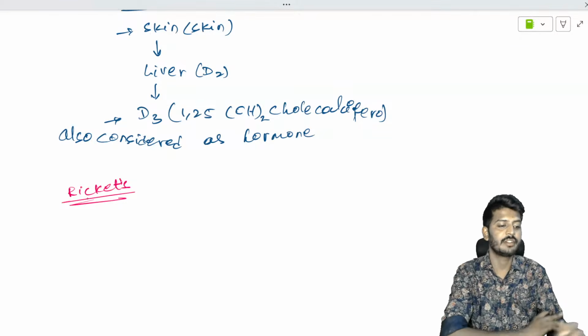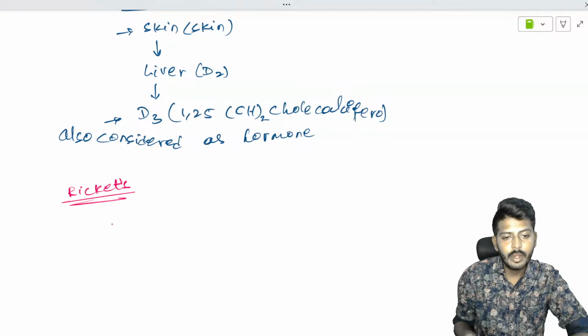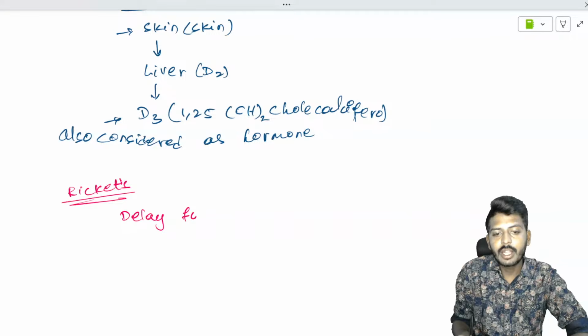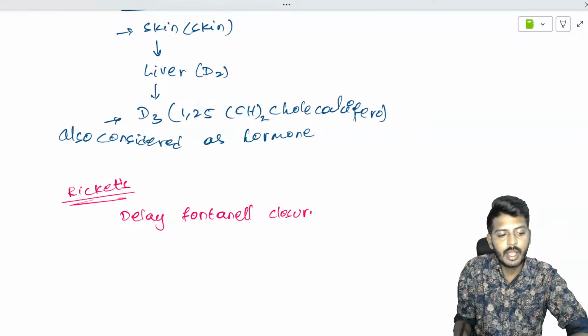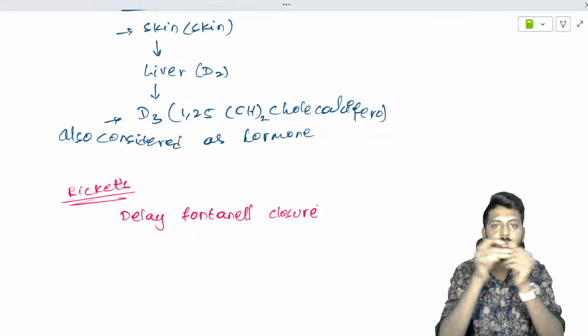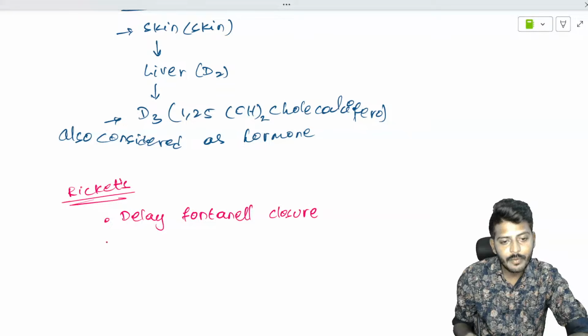It is a very important point to understand. There is a delay of fontanelle closure in children. In the head there are anterior and posterior fontanelles, and these will close very slowly.